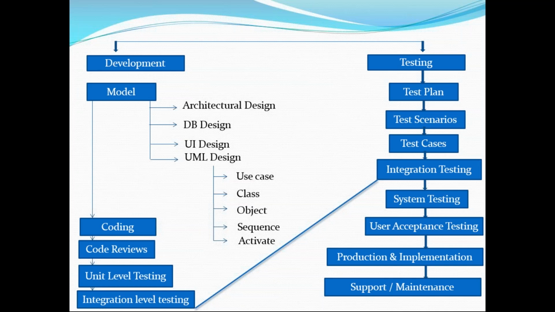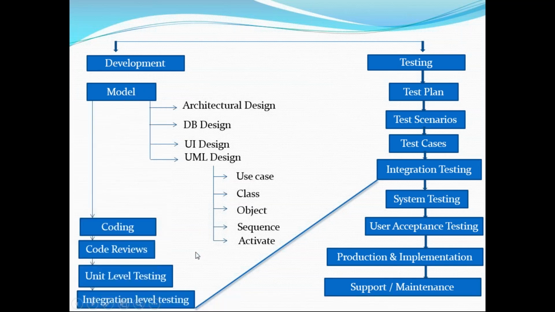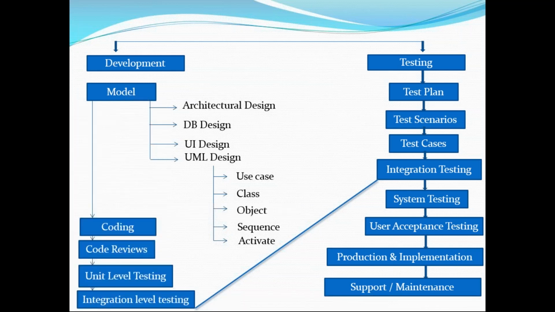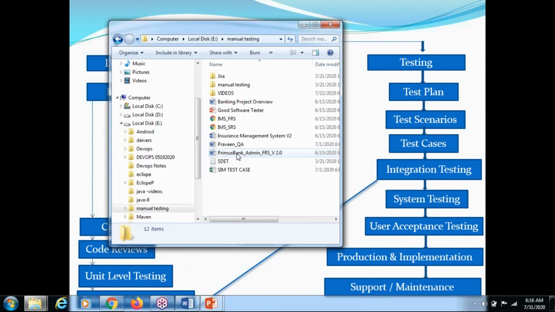Each and everything is given in the FRS document. In real time we always follow the FRS, for example minimum 4 and maximum 16 characters. They provide the functional requirement document to tell us how to test that field.